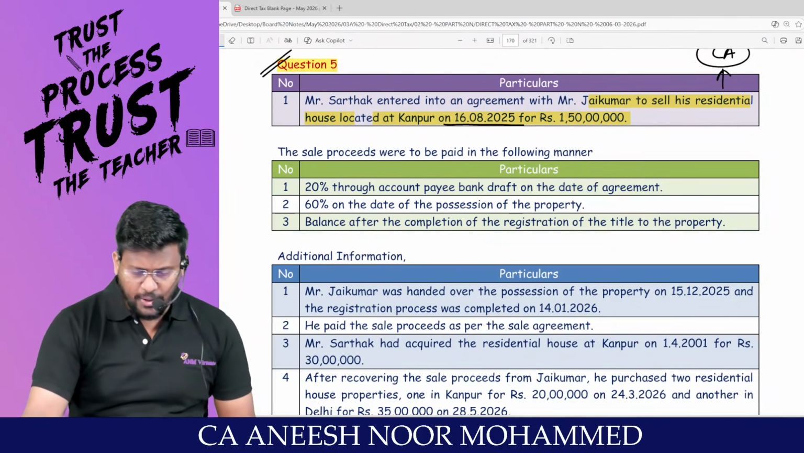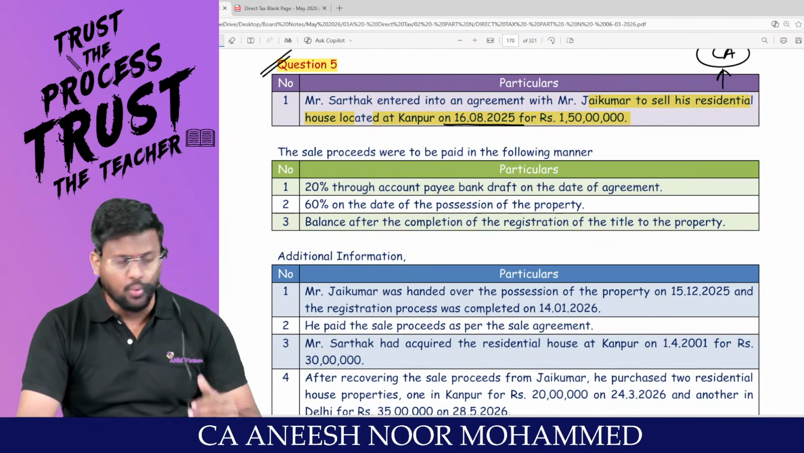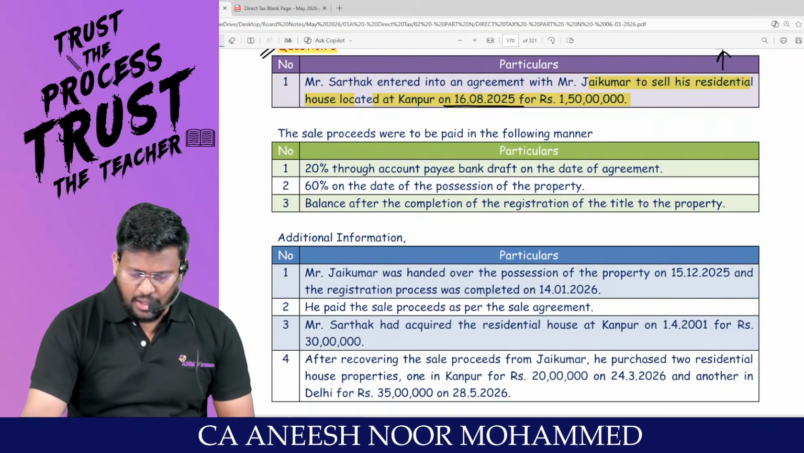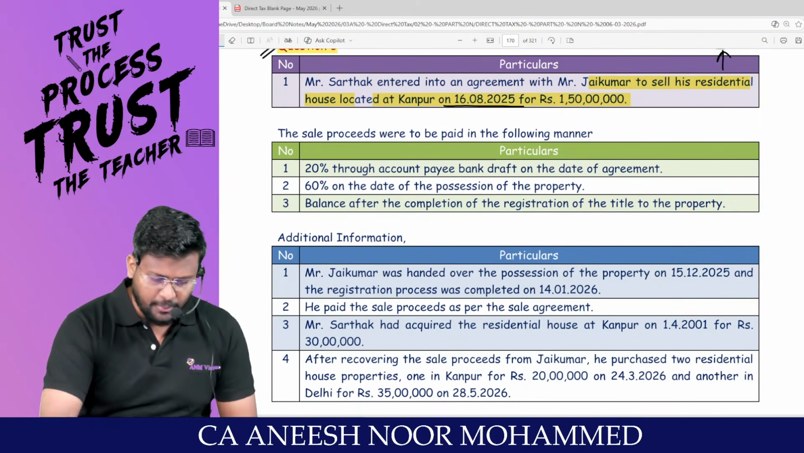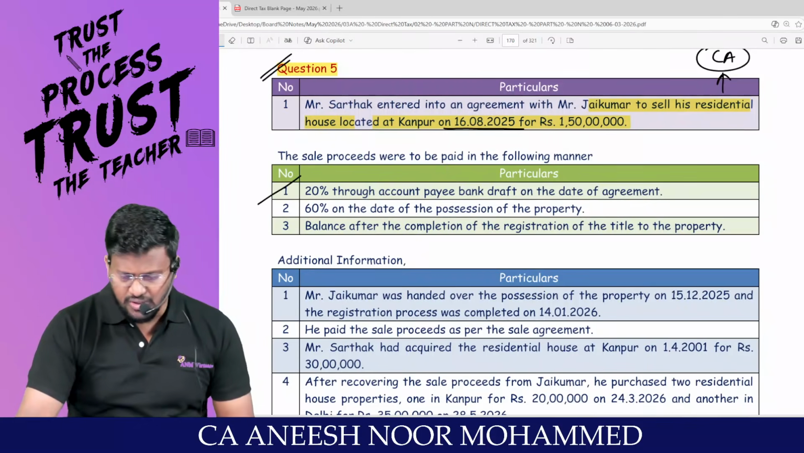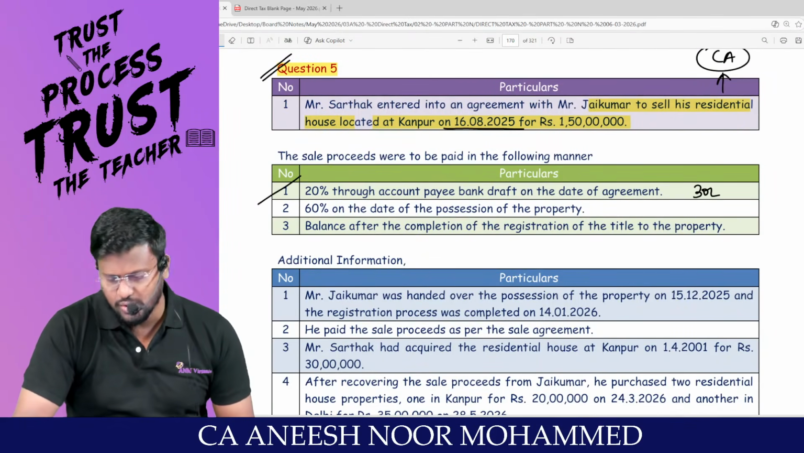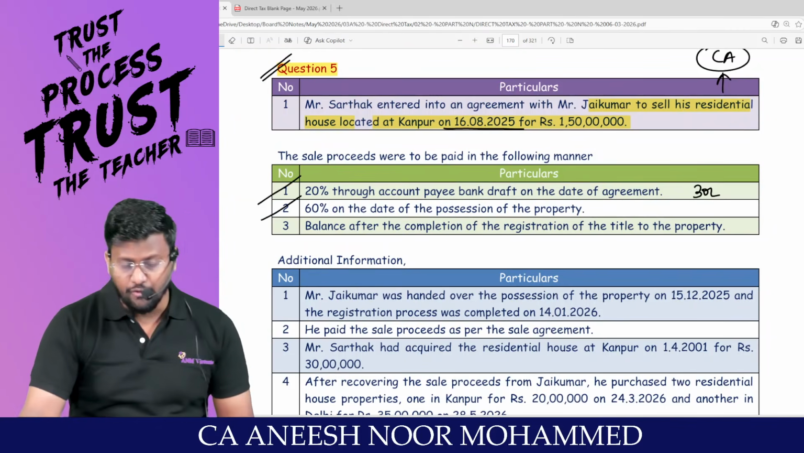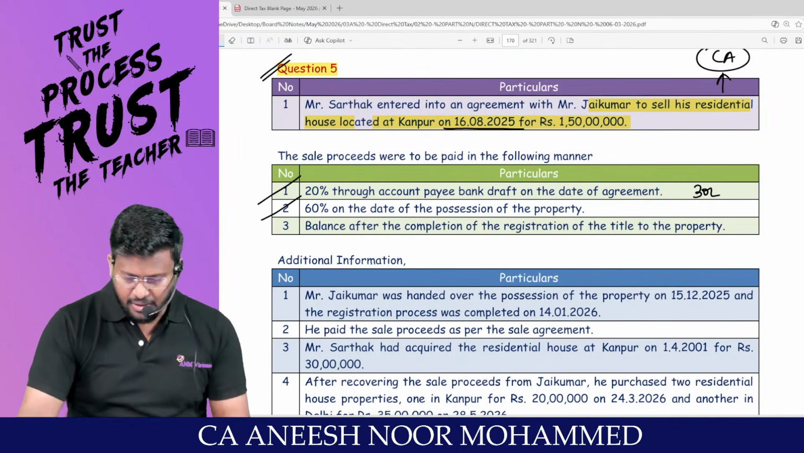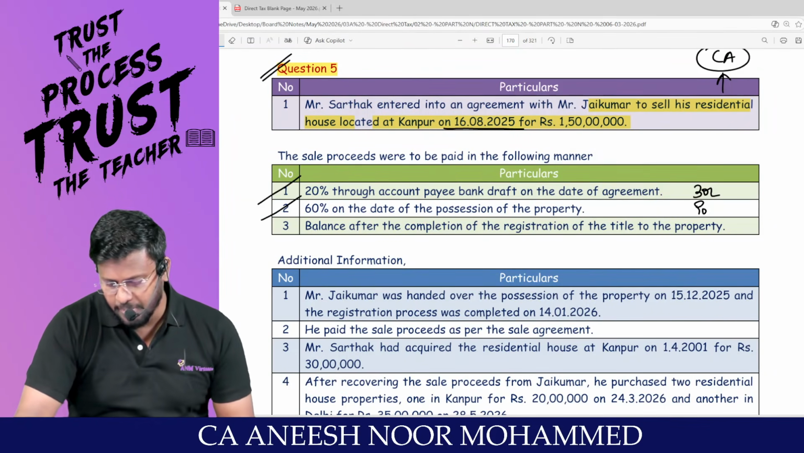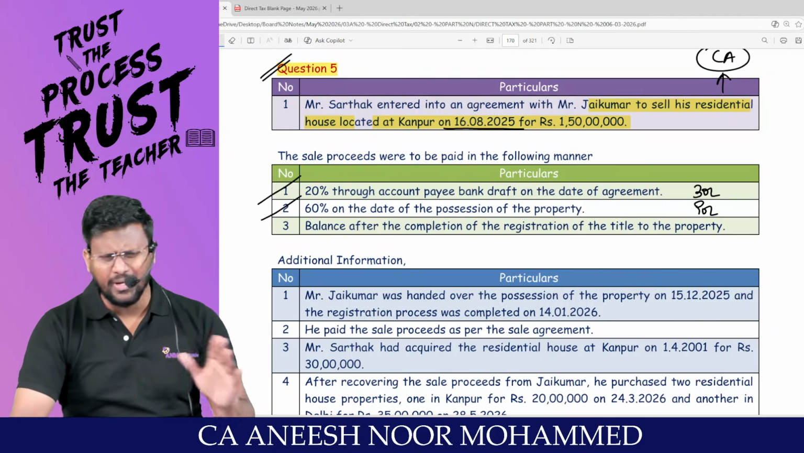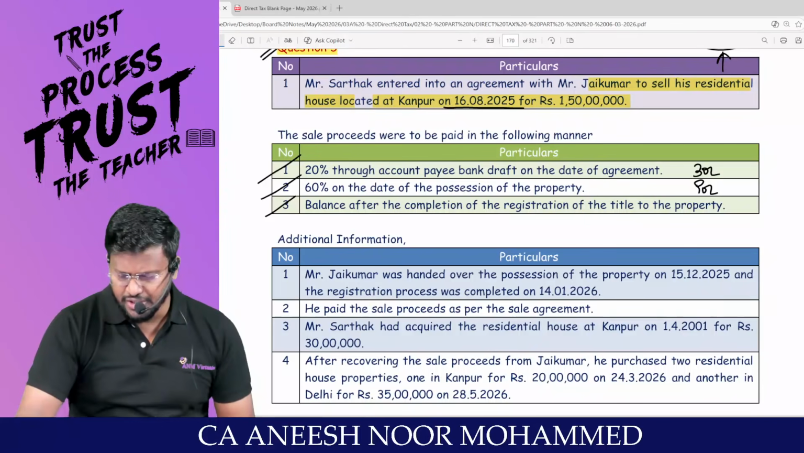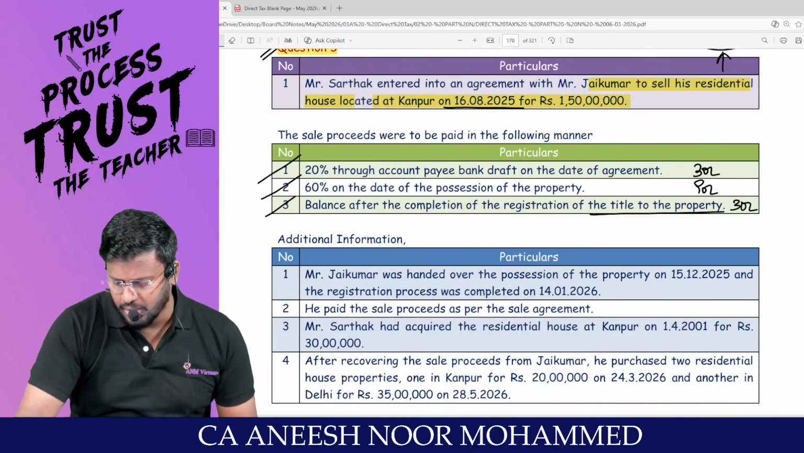The sale proceeds were to be paid in the following manner. This is how the 1.5 crores has to be paid. 20% through account payee bank draft on the date of agreement. That is 1.5 crores into 20%, meaning 30 lakhs to be paid as account payee cheque. 60% on the date of possession of the property. That means 1.5 crores into 60%, meaning 90 lakhs. So total 120 lakhs is done, and only 30 lakhs remains. The balance of 30 lakhs is to be paid after the completion of the registration of title of the property.